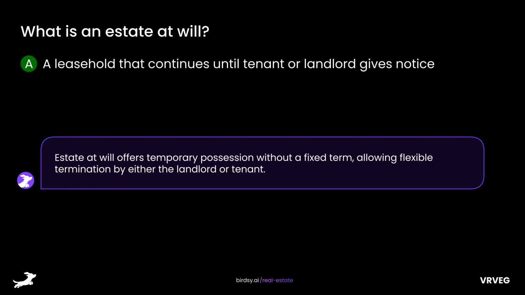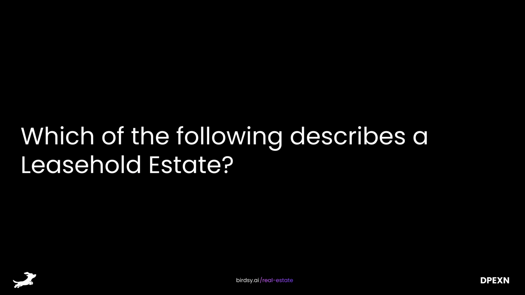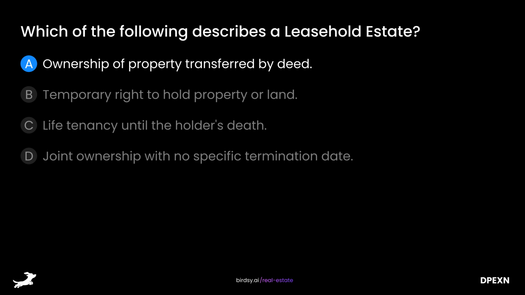Estate at will offers temporary possession without a fixed term, allowing flexible termination by either the landlord or tenant. Which of the following describes a leasehold estate? Is it A, ownership of property transferred by deed, B, temporary right to hold property or land, C, life tenancy until the holder's death, or D, joint ownership with no specific termination date? The answer is B, temporary right to hold property or land.